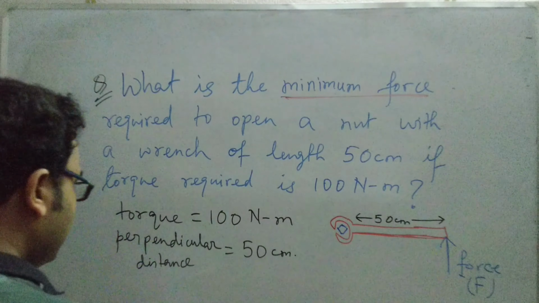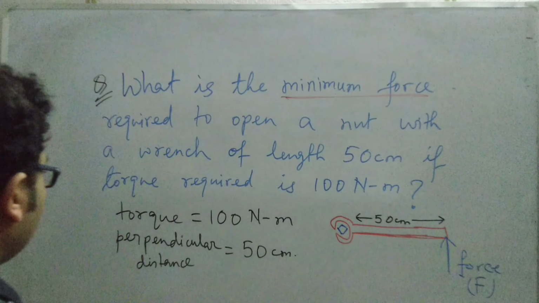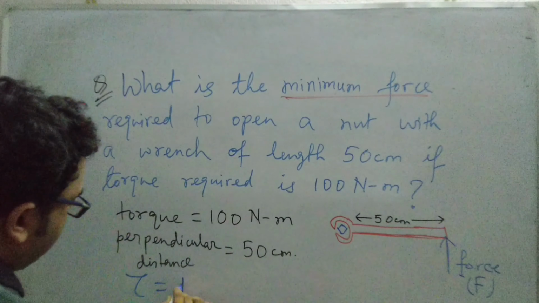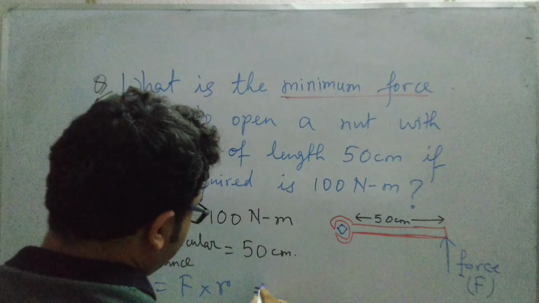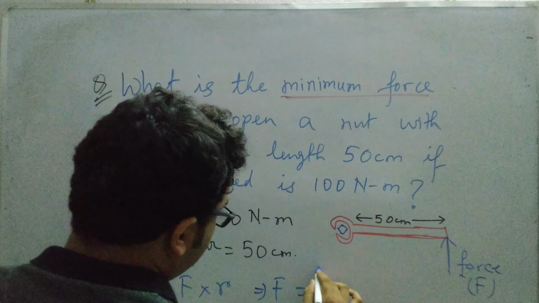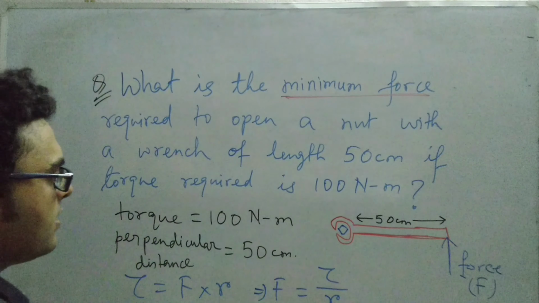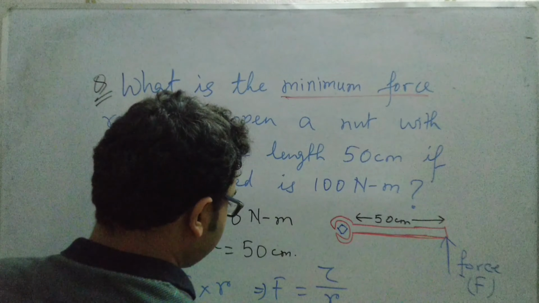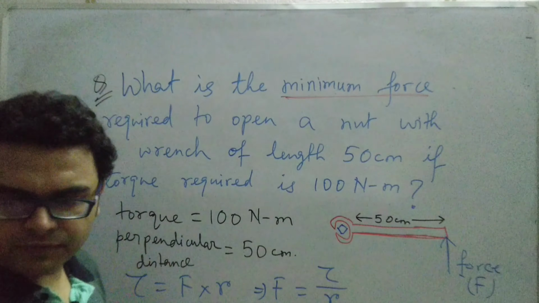Then what is the force required? We know the formula that torque is equal to force into perpendicular distance. So obviously our force will be torque by perpendicular distance, isn't it? So what is the force required here? Oh, I think it is not visible to you. Let us just erase it off.